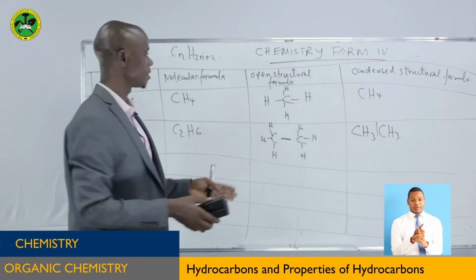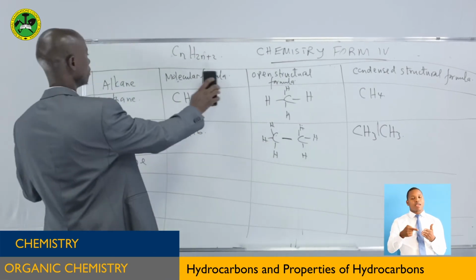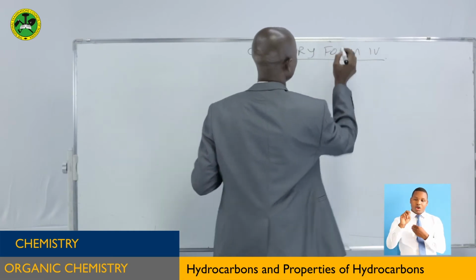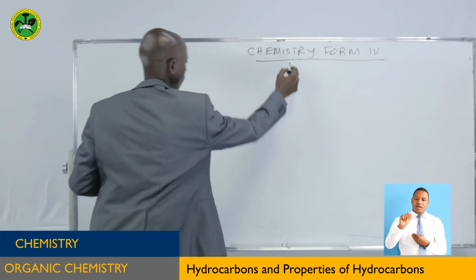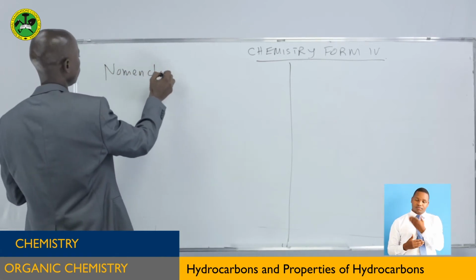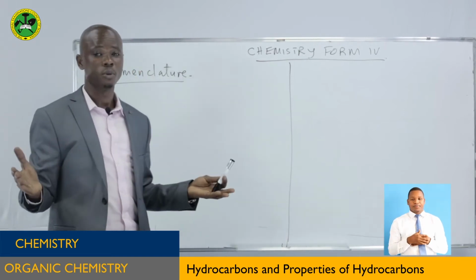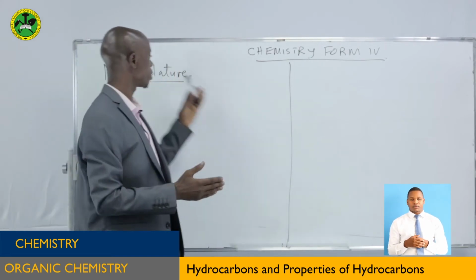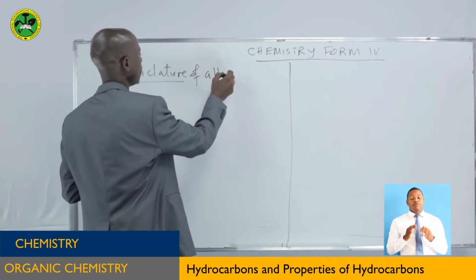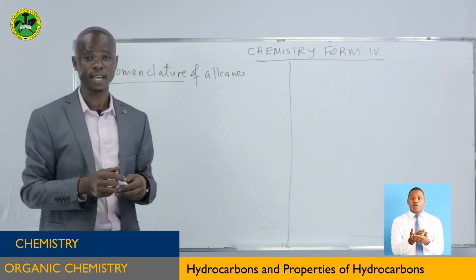Now, after we have discussed this one, let's go to nomenclature. How can you name these compounds? Yes, nomenclature. Nomenclature is the system of naming, simple like that. Because we are talking about alkanes, nomenclature of alkanes means the system of naming of alkanes.